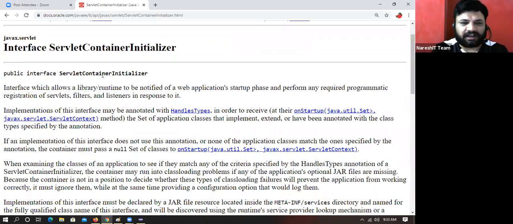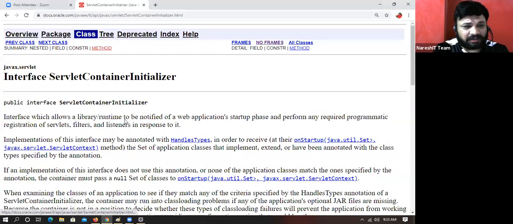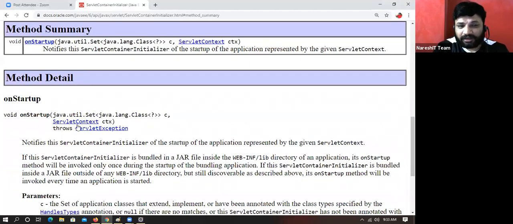Public interface ServletContainerInitializer. Interface which allows a library or runtime to be notified of a web application startup phase, and perform any programmatic registration of servlets, filters, listeners in response to it. And this will give one method called onStartup method. And this will take the servlet context object.